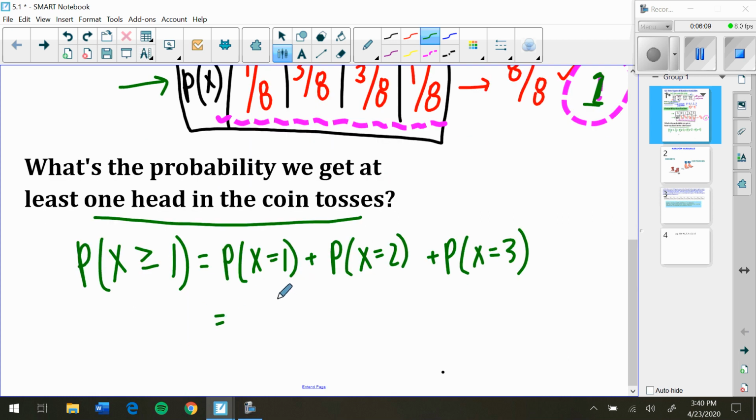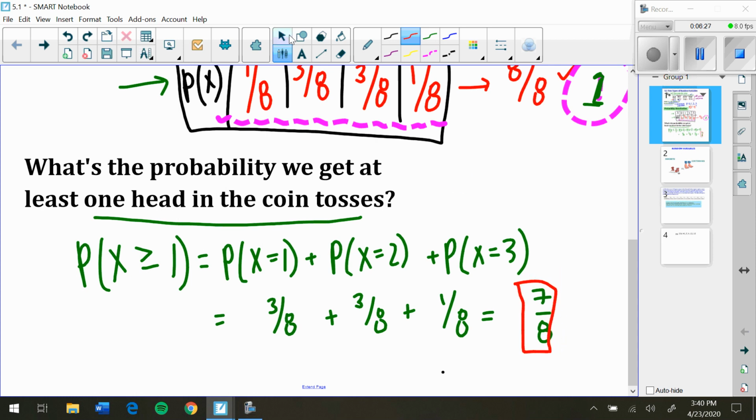All right, so let's do that. Probability that X is equal to 1 was 3/8. X is equal to 2, 3/8. And X is equal to 3, 1/8. And we would get 3 plus 3 is 6 plus 1 is 7. Okay, that's one way to do this. But, oh, that was bad.